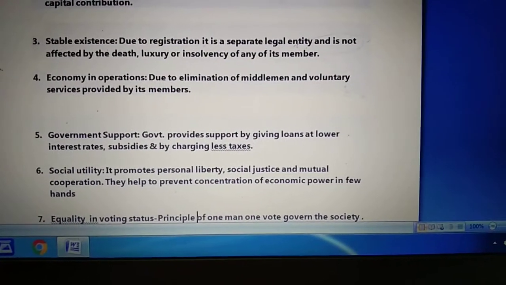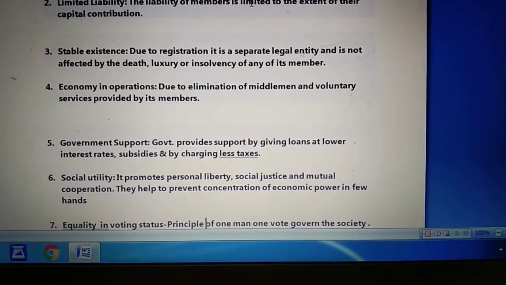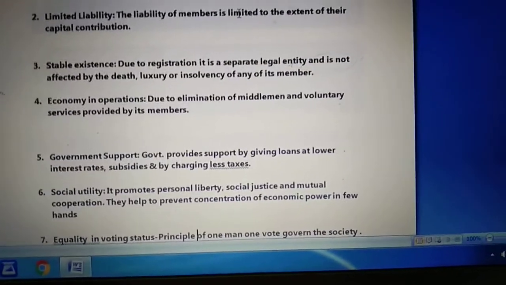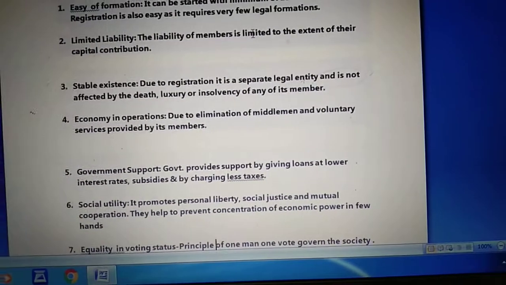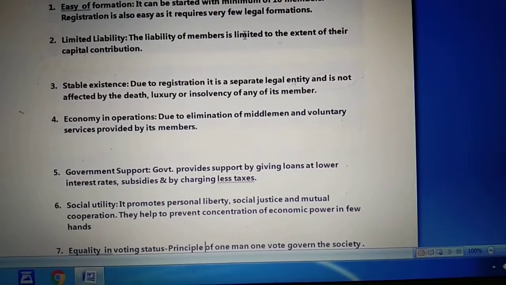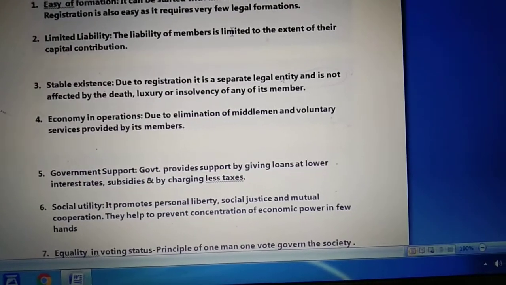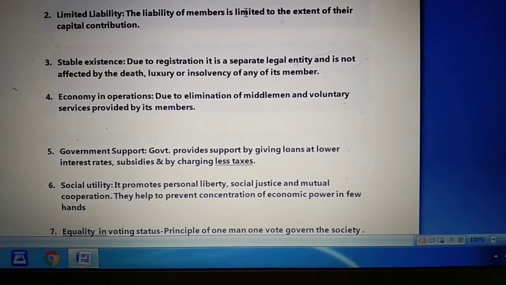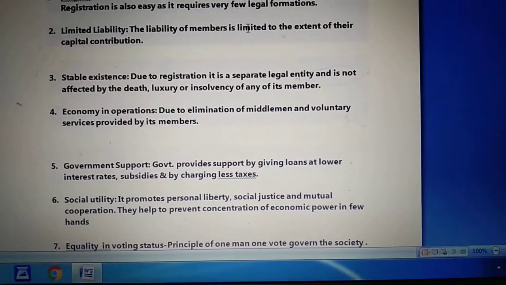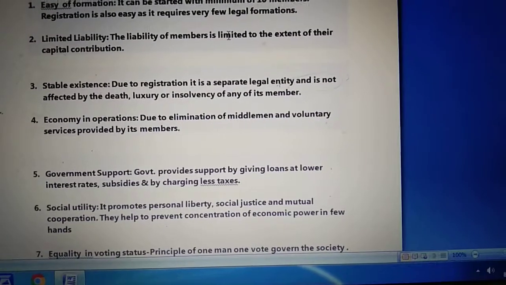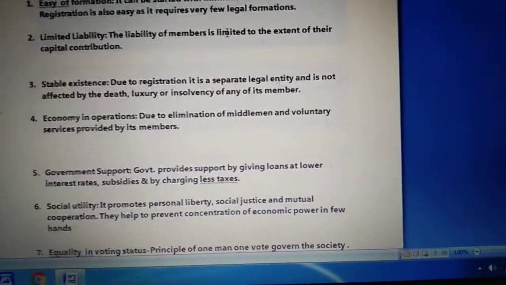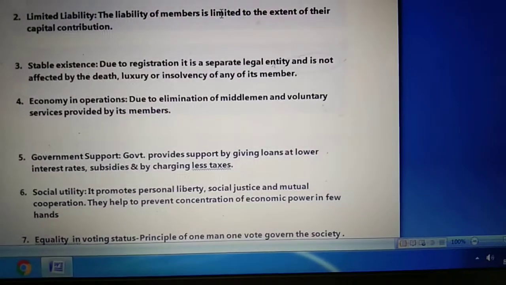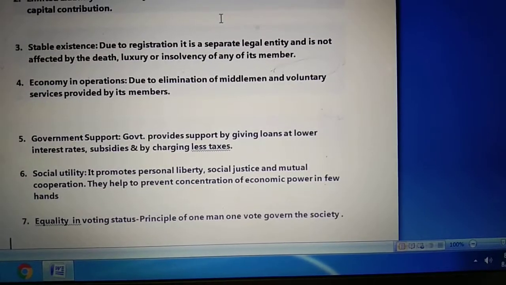Now what is basically happening in a cooperative society? A minimum of 10 people, or it can be more than 10 also, are coming together, contributing their capital according to their condition, and then working together in a mutual and cooperative way. So in this way, they are trying to prevent concentration of economic power in few hands by providing benefit to all the members of the society.